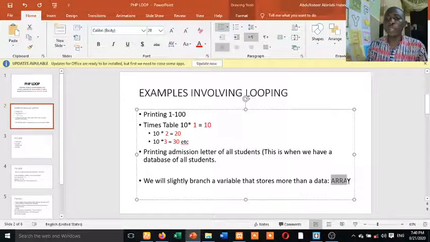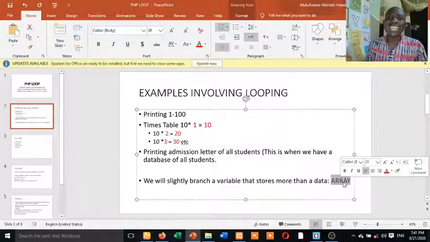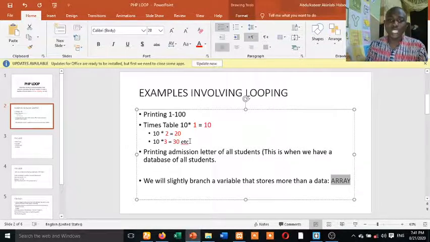What we have been working on before is to declare a variable. When you declare a variable, it will only store one data. So we have another kind of variable that will store multiple data. So you can have multiple data inside an array. Another type of data structure is a database, which we are getting into. You remember those days when you were inserting into a database. A database is a kind of permanent storage location. But an array is a temporary storage also, but it can take more data. So I'm going to branch there today in order to explain this looping.